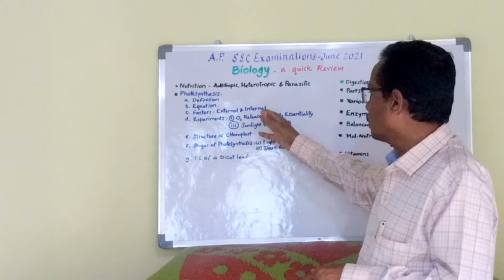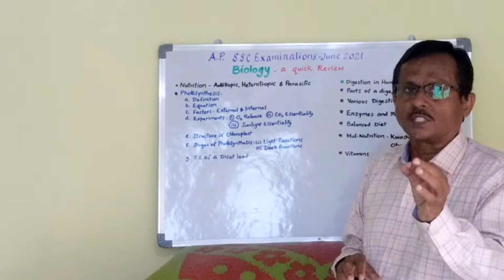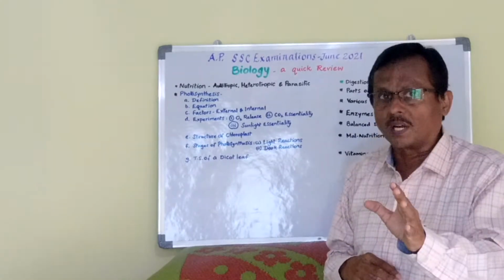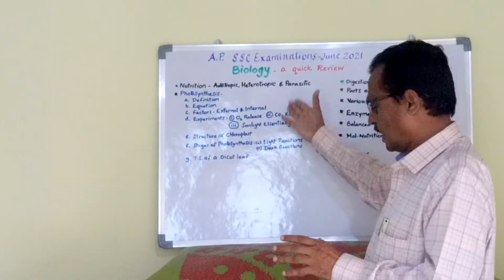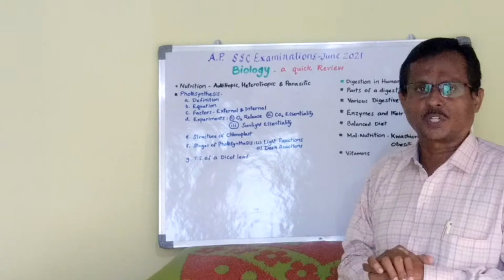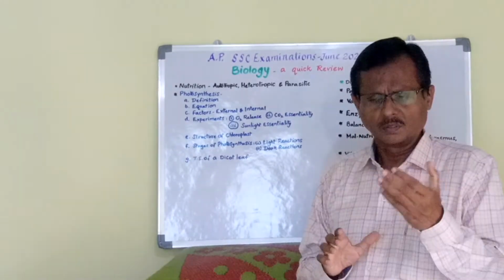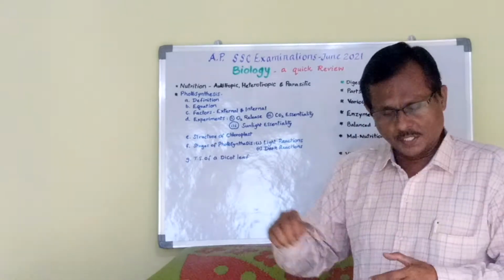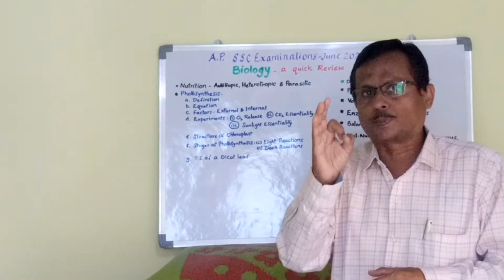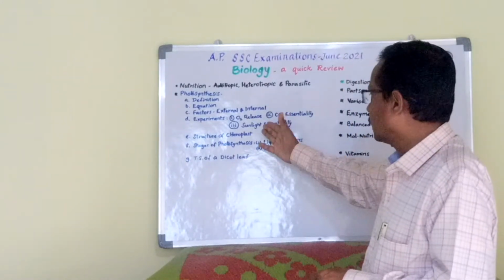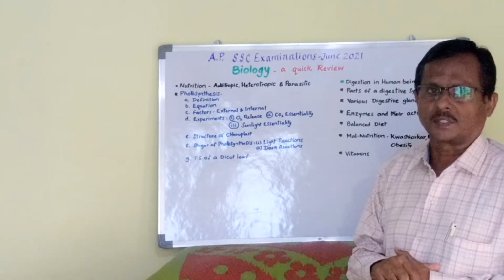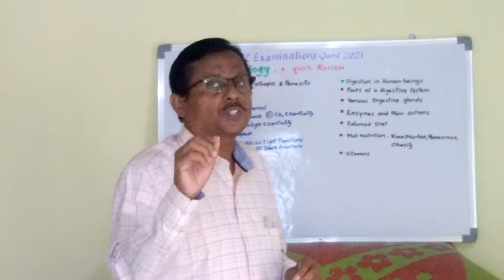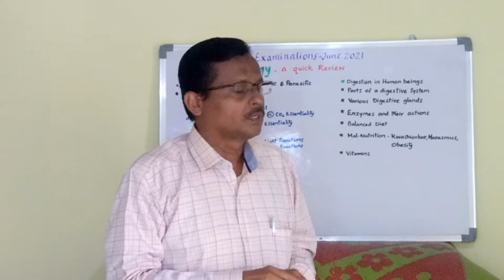Then experiments related to photosynthesis. These experiments are of three kinds. Release of oxygen during photosynthesis, otherwise called the hydrilla plant experiment. Then the second one, carbon dioxide essentiality experiment. How can you prove that carbon dioxide is essential for photosynthesis? This is also called Moll's half-leaf experiment. Then the third one is sunlight essentiality, generally referred to as the light screen apparatus experiment.